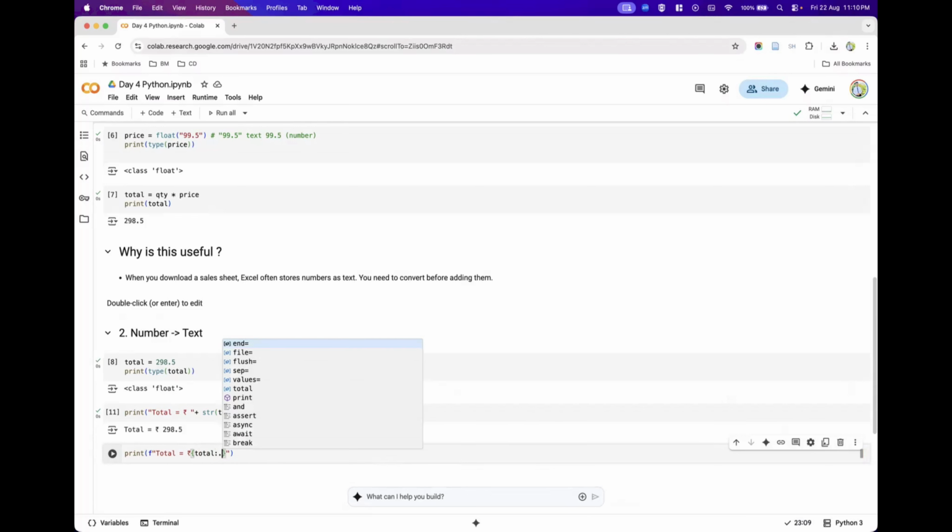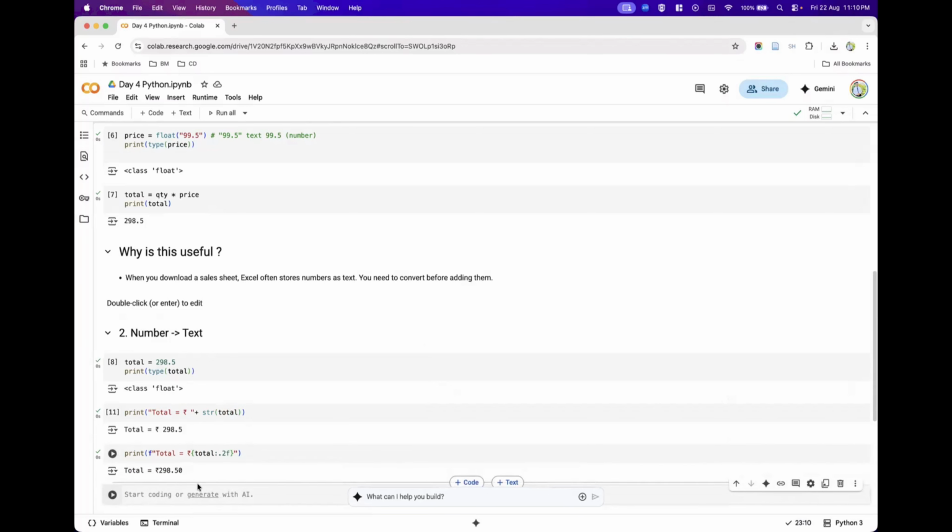In that case, as I told you in the last class, if you give 0.2f, it will give you two decimal places, and the number is still numerical data only. But where is it really useful? Say, for example, you want to generate some reports, and in the reports you are seeing text labels like rupees 298.50 instead of 298.5.